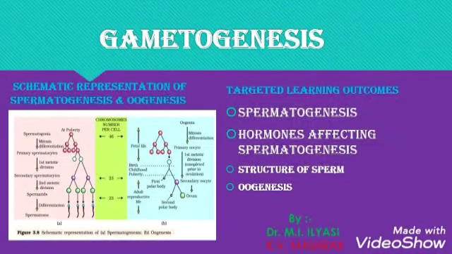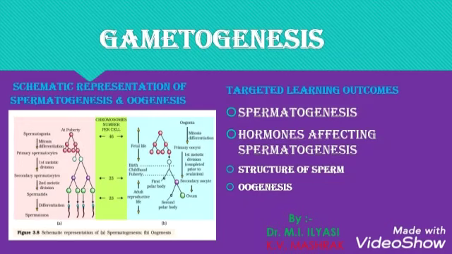Dear students, in this video you will learn about gametogenesis. Gametogenesis is the process by which the primary male and female sex organs produce the male and female gametes respectively. This is of two types: spermatogenesis and oogenesis.